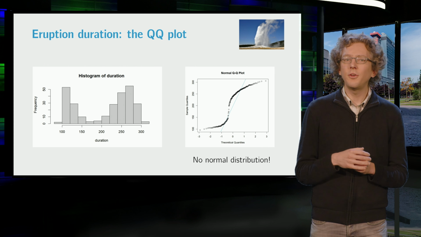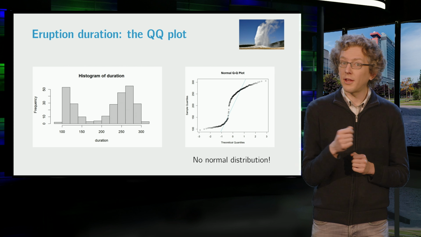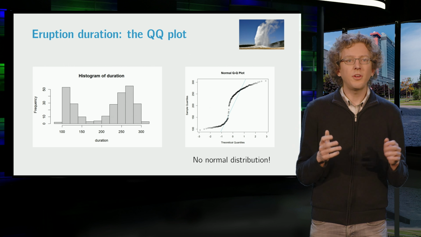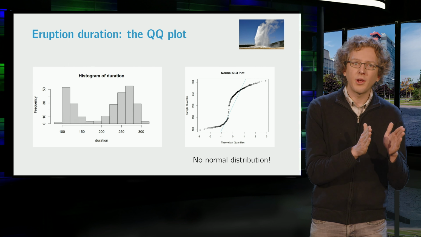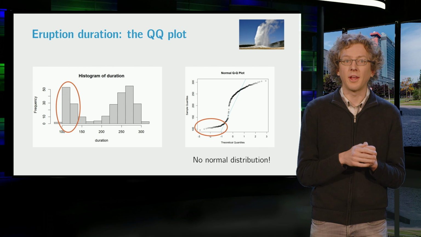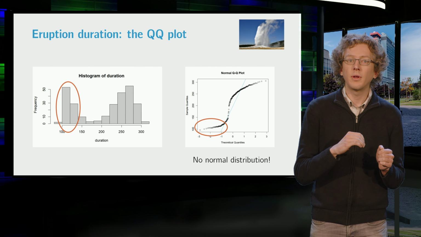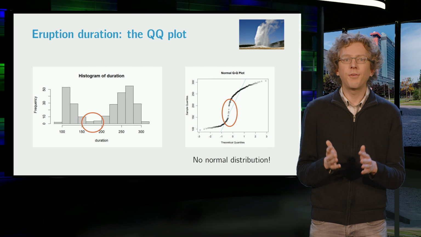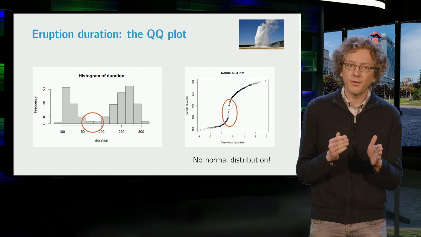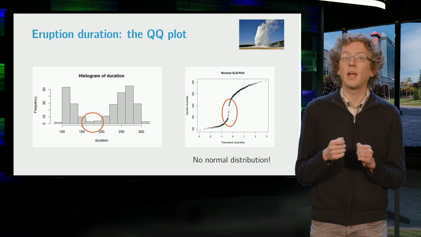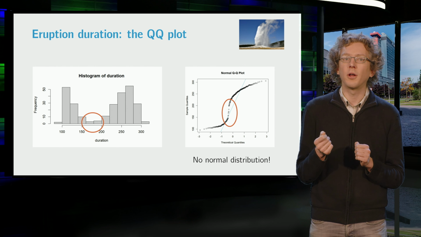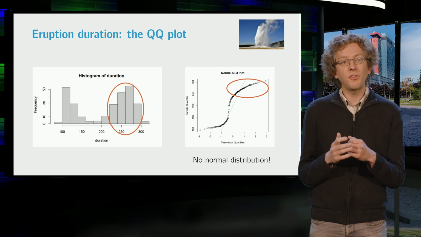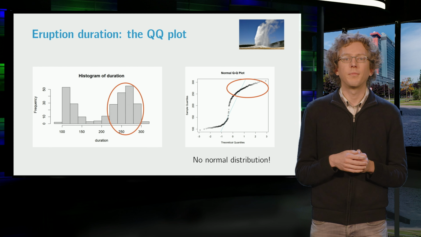By the way, do you notice the connection between the histogram and the QQ plot? We see a lot of observations between 100 and 150, resulting in quite low slopes. And then there is a gap, with hardly any observations between 150 and 200, giving a very steep part of the QQ plot. And then there is a second group of observations.